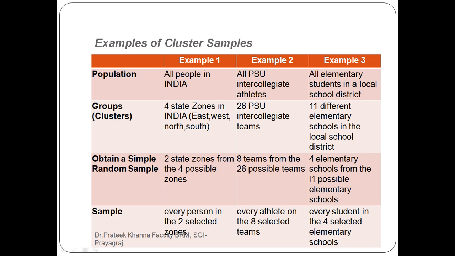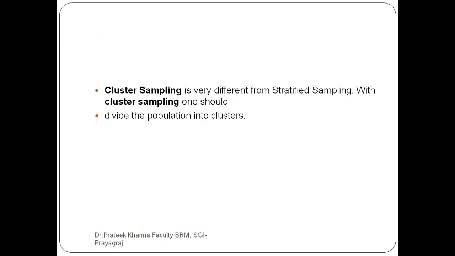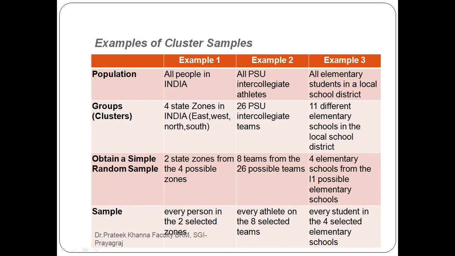Come to example 2. Same as the last one, stratified these 2. Now there are 8 teams from 26 possible teams. So every athlete on the 8 selected teams, and likewise every student in the 4 selected elementary schools, which is different from stratified sampling. See, 5 athletes from each of the 26 PSU teams, 20 students from each of the 11 elementary schools. So this is what cluster sampling is.